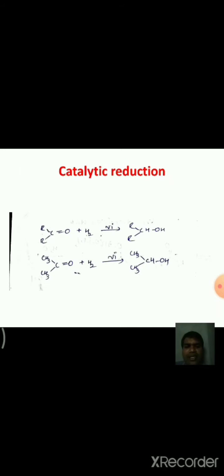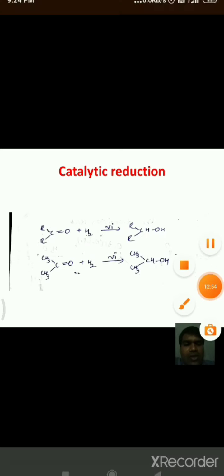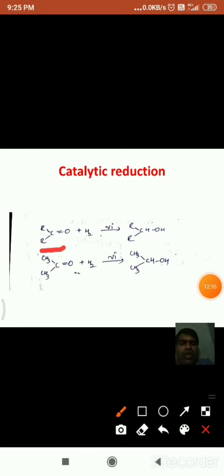For example, ketones are also reduced in the presence of Raney nickel, and they are converted into secondary alcohols. When this ketone molecule is reduced, the C=O becomes CHOH, which is a secondary alcohol.